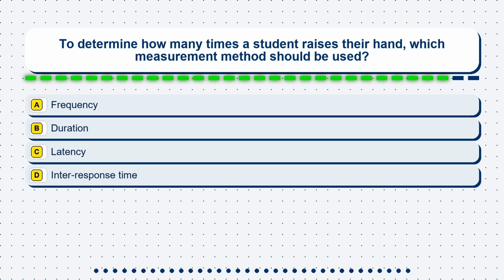Question 26. To determine how many times a student raises their hand, which measurement method should be used? Option A. Frequency. Option B. Duration. Option C. Latency. Option D. Interresponse time.